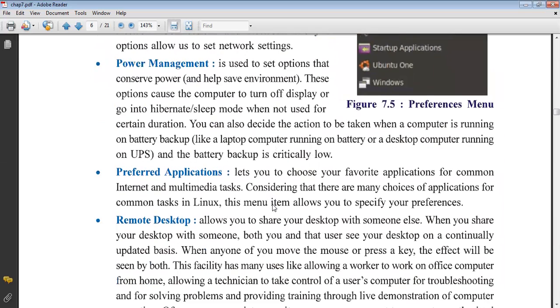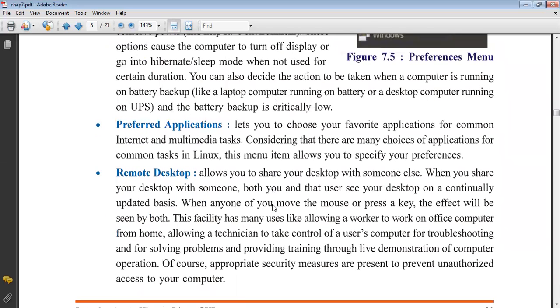Preferred applications lets you choose your favorite application for common internet and multimedia tasks. Considering that there are many choices of applications for common tasks in Linux, these menu items allow you to specify your preferences. Preferred application: which application you want to store in your system, your favorite application. You may want to install any game, or any other software which is required for your study.